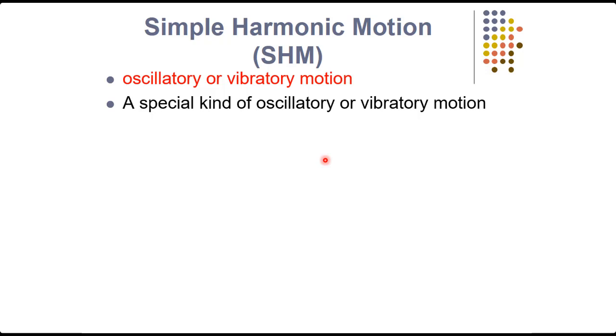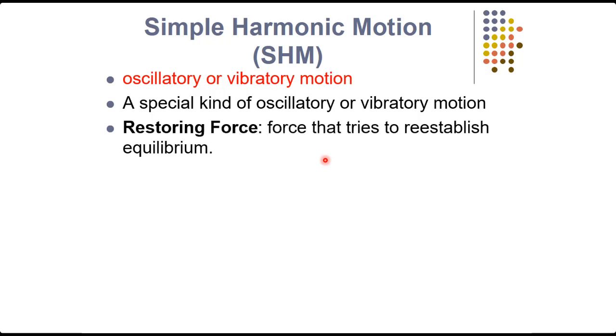Students, think about it. How does a body come to its mean position when we displace it either toward the left side or toward the right side? It comes to its mean position with the help of a restoring force. And now, what is the restoring force? A restoring force is a force that tries to re-establish the equilibrium. You know what is equilibrium? A body is said to be in equilibrium when no net force acts on it, or you can say that when a body is at rest, it is in equilibrium position when there is no net force acting on the body.